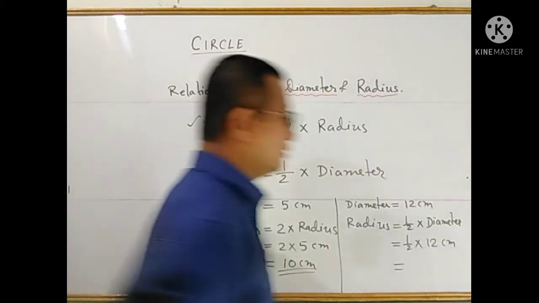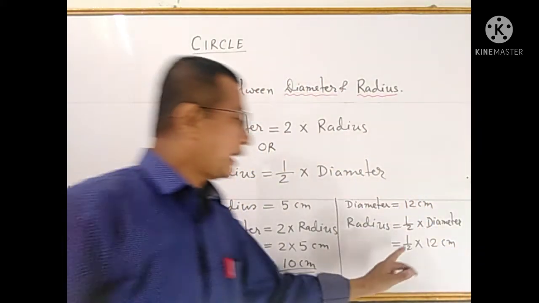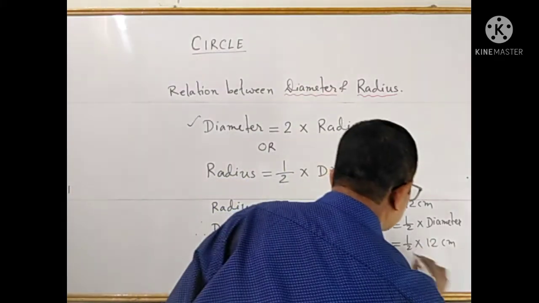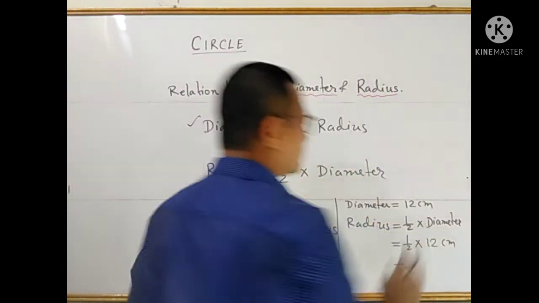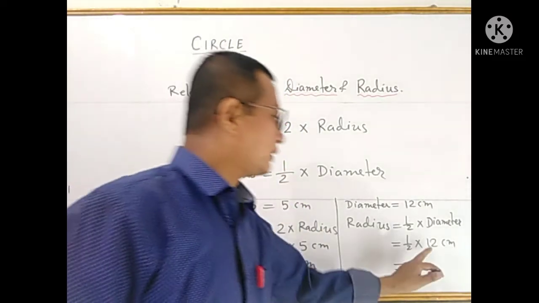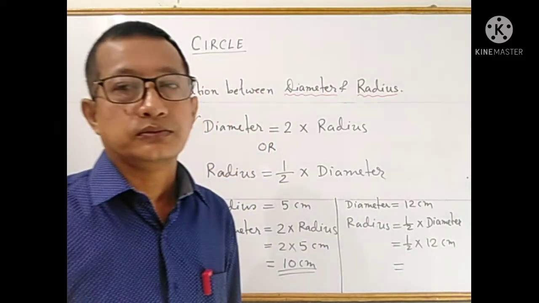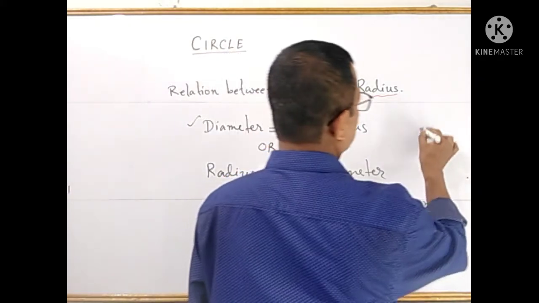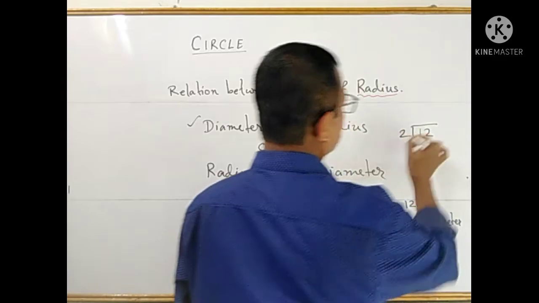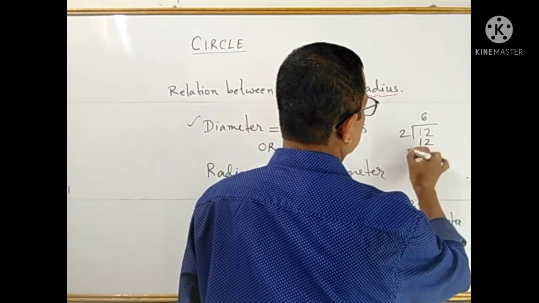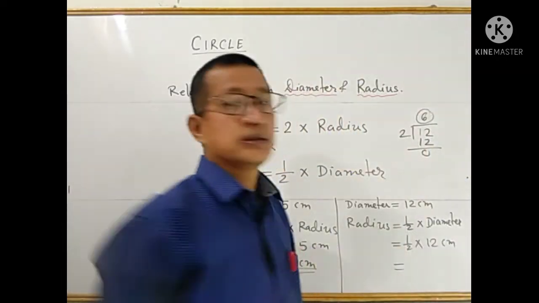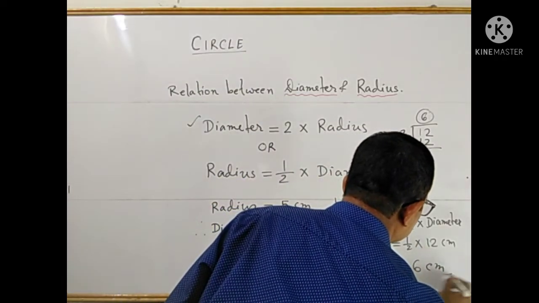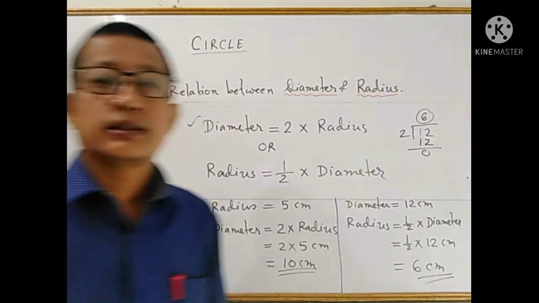So this one, half means divide 12 by 2. Here actually you can do fractional multiplication, or you can directly divide 12 by 2. Make it half of 12. So how can you halve 12? You can divide it by 2. So 2 sixes are 12. So your answer is 6. So you can write here 6 centimeter. This one is the radius.